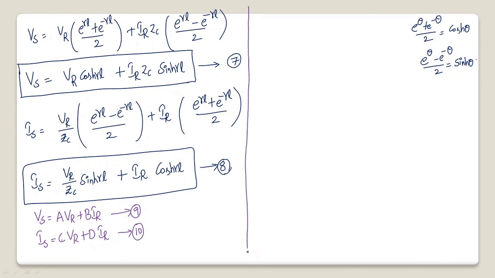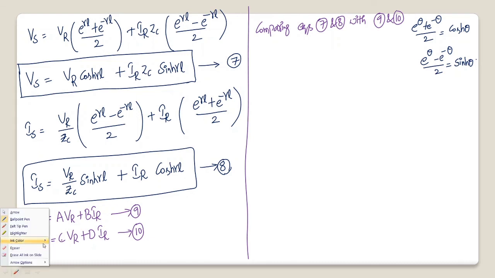Now what I am doing is comparing equations 7 and 8 with equations 9 and 10. By comparing them and looking at the coefficients, we can easily pick the values of A, B, C, D.